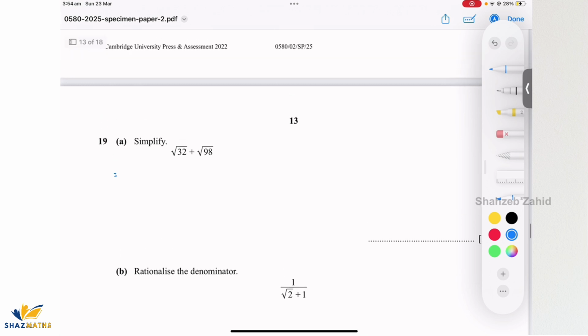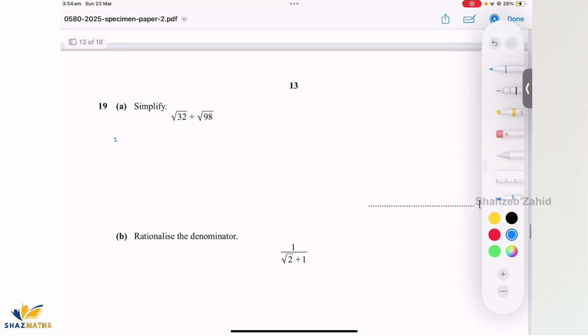So we have to simplify these. In order to simplify this, the best way is to factorize them. So let's quickly factorize them. 32 is 2 times 16, 2 times 8, 2 times 4, 2 times 2, 2 times 1. So we can write 32 as 2 to the power of 5. 1, 2, 3, 4, 5, right? And then we can write down 98 as 2 times 49, then 7 times 7, 7 times 1. So 98 can be written as 2 times 7 squared.